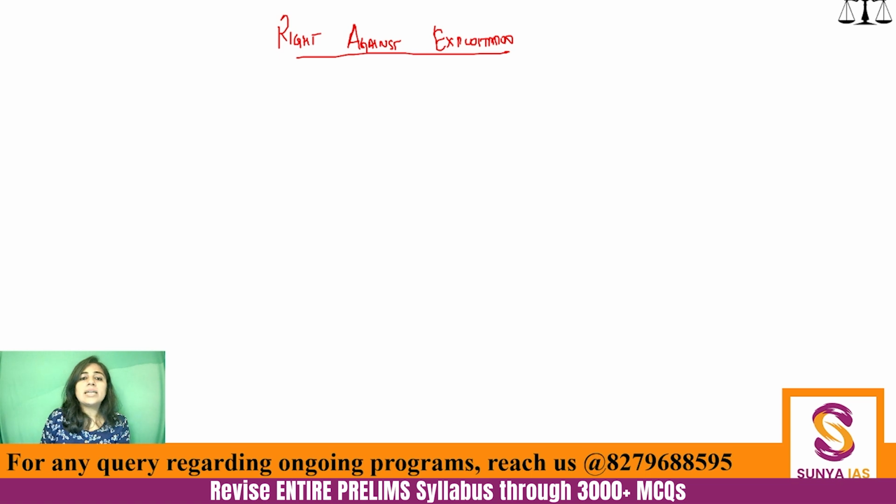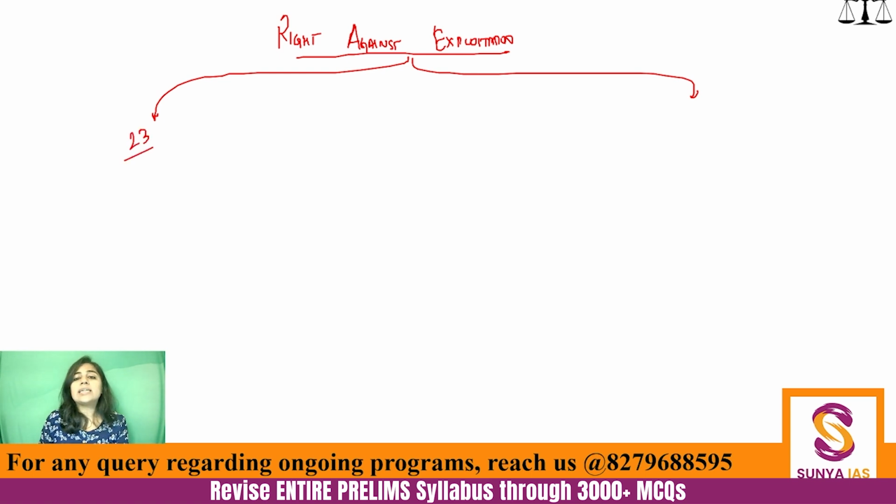Now, let's just quickly revise our Articles 23 and 24, which give us the right to freedom from exploitation. Okay, right against exploitation comes after our right to freedom, and it comes before our religious rights. So, Article 23 is a wider article. Article 24 is focused on the children.